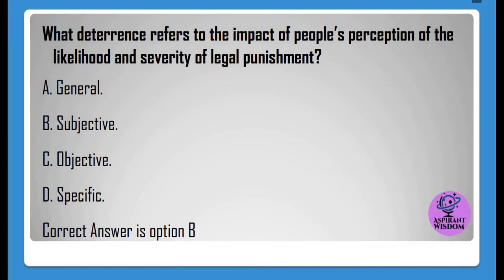What deterrence refers to the impact of people's perception of the likelihood and severity of legal punishment? A. General. B. Subjective. C. Objective. D. Specific. Correct answer is option B.